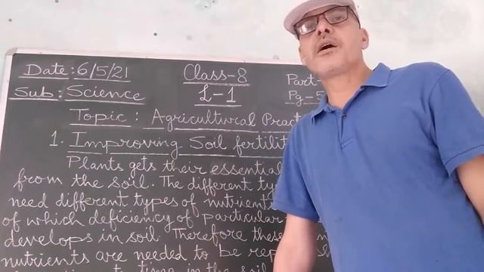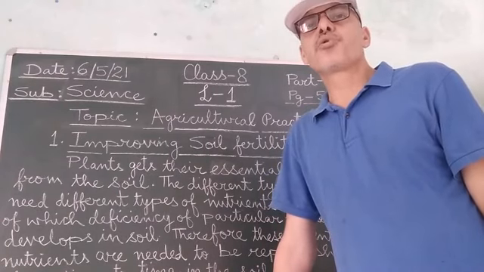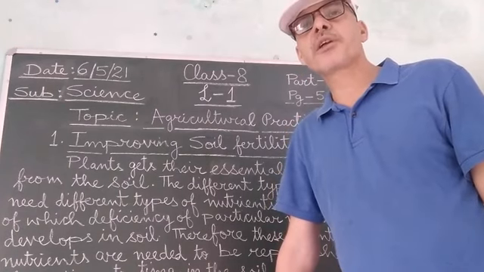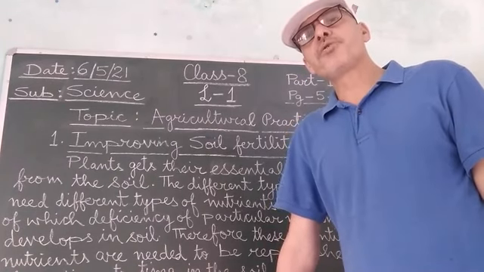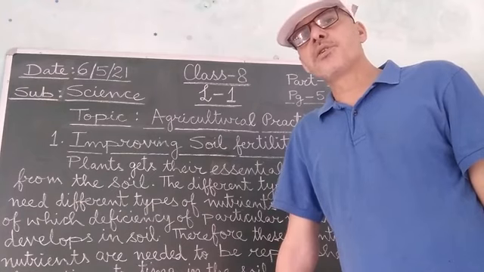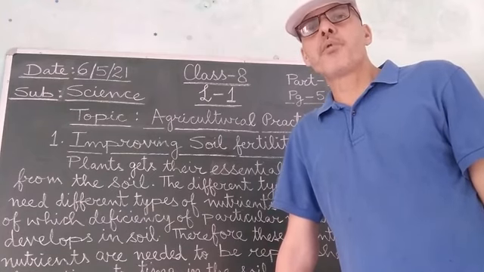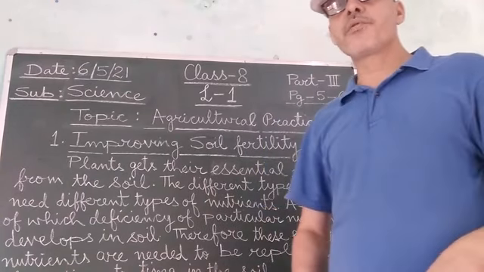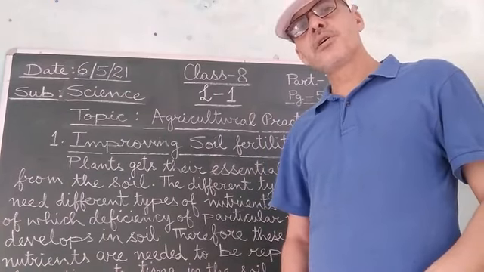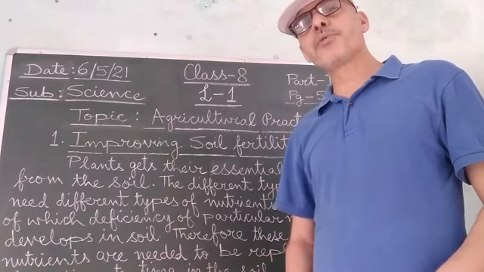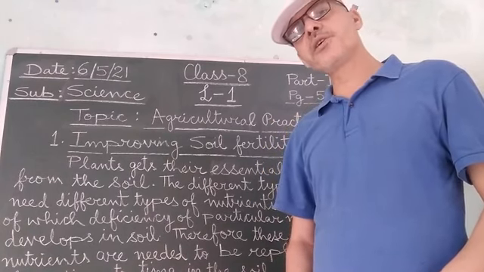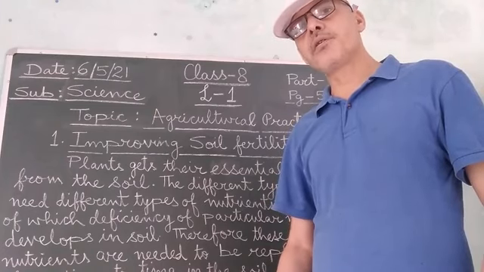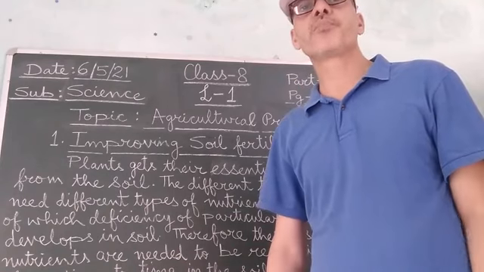Now, what are the sources from where the water can be obtained? Some of the sources from where water can be drawn for the purpose of irrigation are wells, tube wells, rivers, ponds, lakes, etc. So these are some of the sources from where the farmer can get the water which he can use for irrigating the cultivated crops at regular intervals of time.